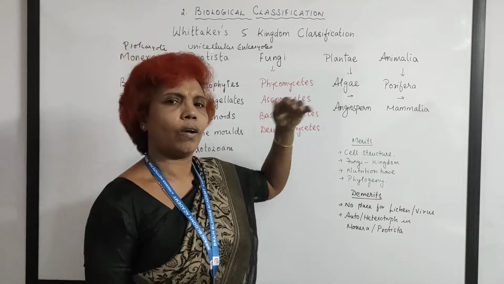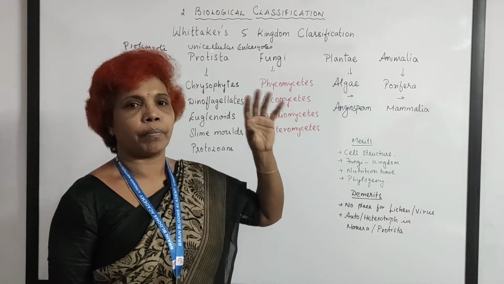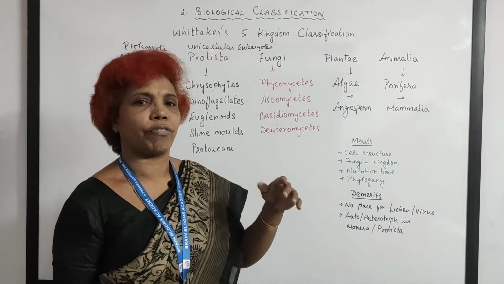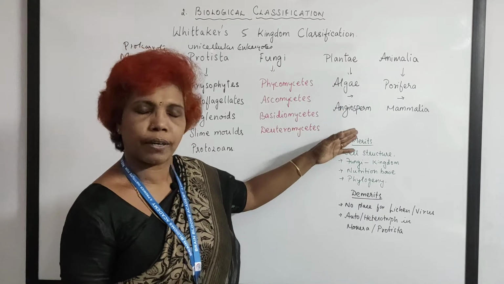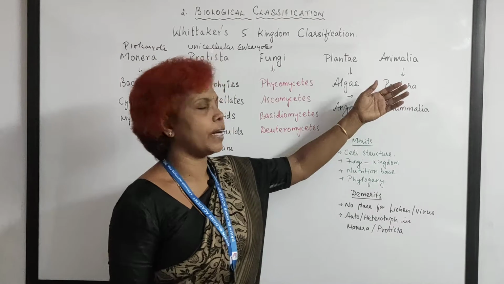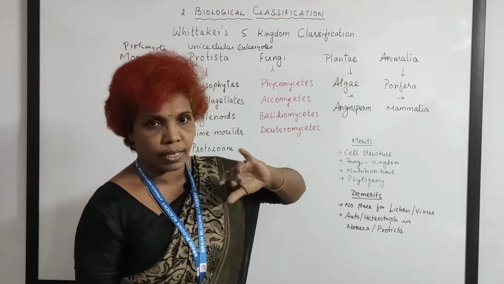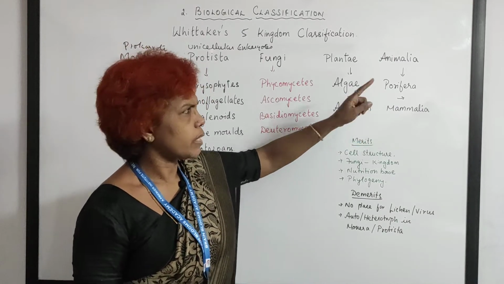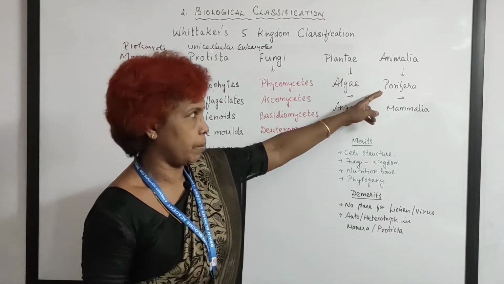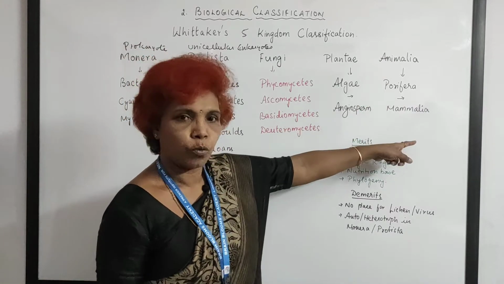And Plantae, all the autotrophic organisms from the lowermost algae like Spirogyra to the higher category of flowering plants, angiosperms, have come under Plantae. All are autotrophic. And Animalia, all are exclusively heterotrophic, no cell wall, only the cell membrane. And here from Porifera, loosely arranged multicellular animal, to Mammalia, highly developed human being, coming under Animalia.